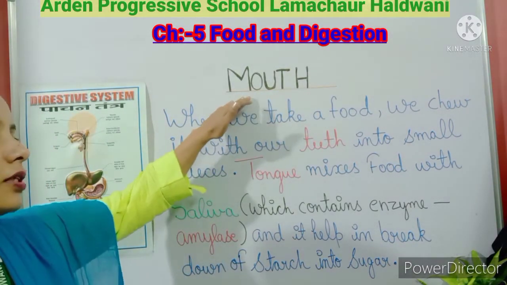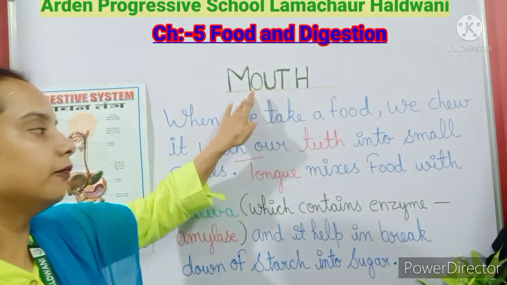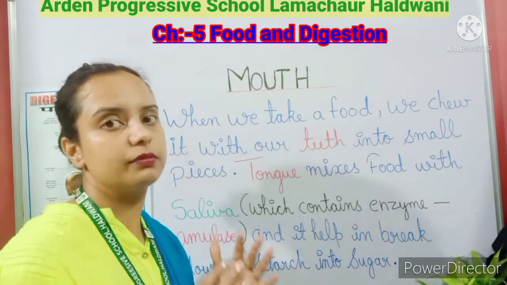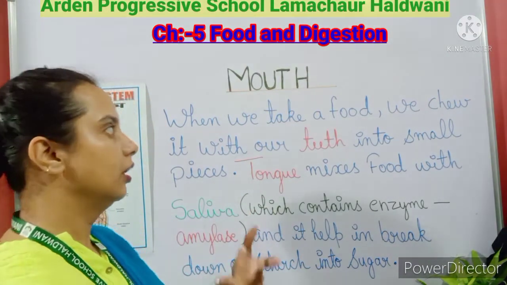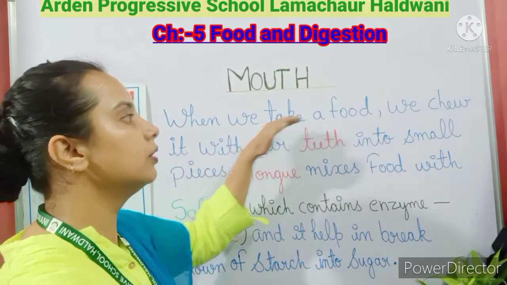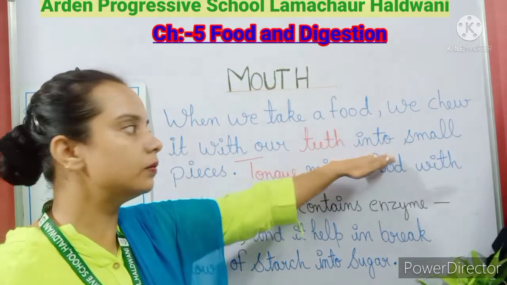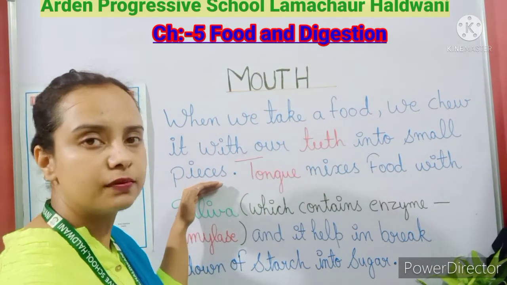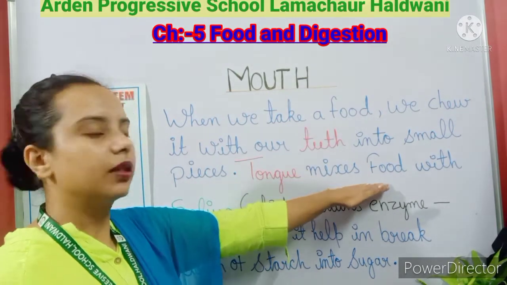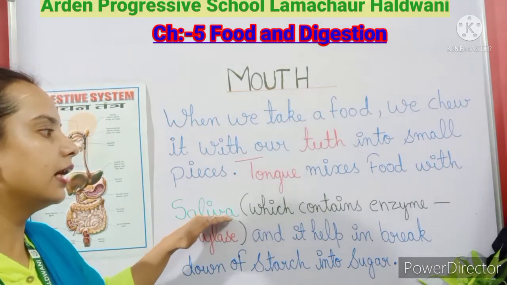Okay. Your first digestion starts from the mouth. And when we intake, meaning the ingestion, the first step of the digestive system takes place, that is the ingestion. When we take in the food, we chew it with the help of our teeth into smaller pieces, and those smaller pieces, with the help of the tongue, get mixed with the saliva which is present in our mouth, and this saliva contains what?